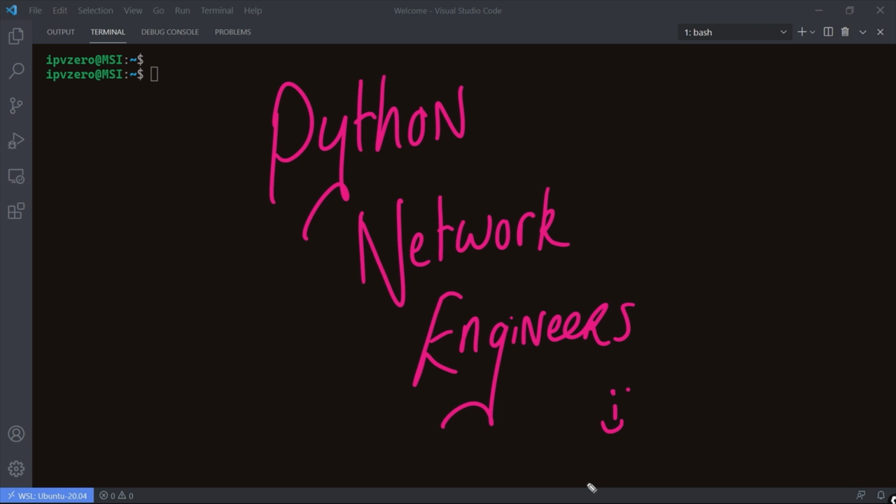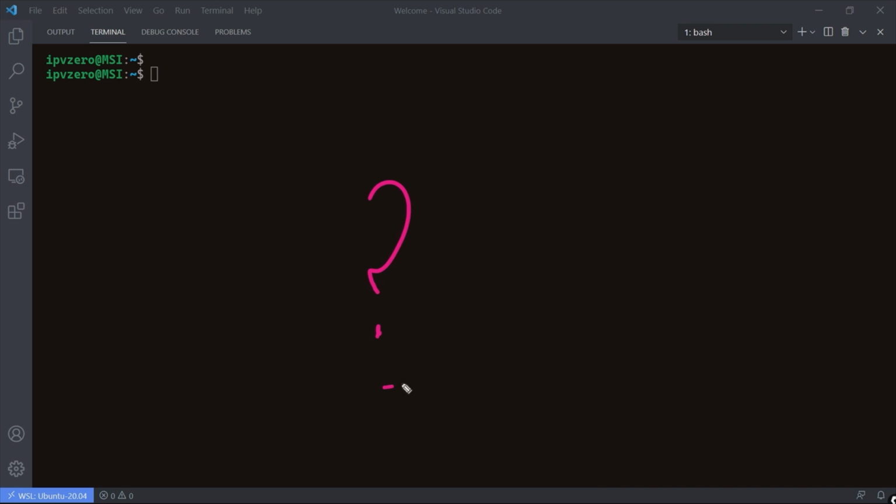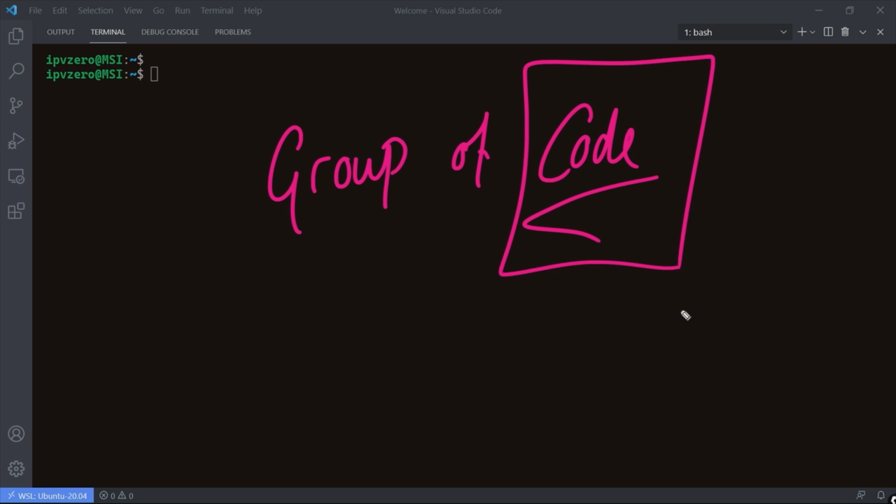Functions happen to be a really common concept throughout programming, and using Python, you're going to be using functions all the time. So what exactly is a function then? What are we talking about here? Well, at its core, just conceptualize a Python function as a group of code. And the type of code we're talking about can literally be anything, and we'll see this throughout this skill. You can have really simple functions that just print out something.